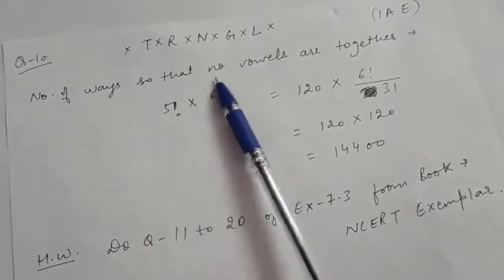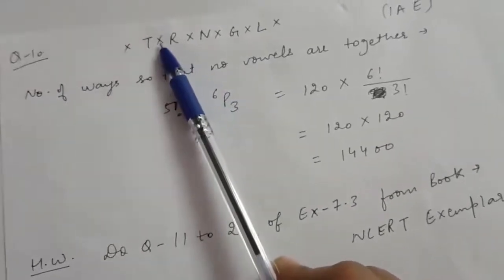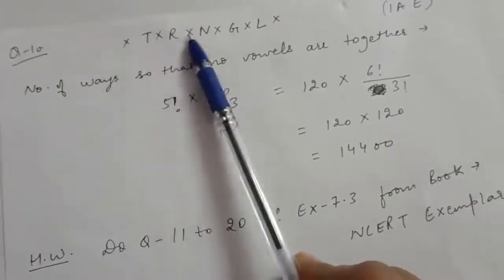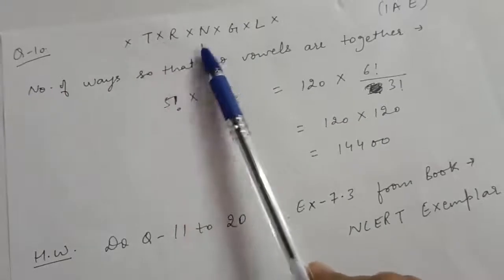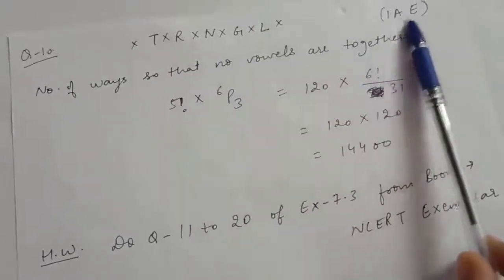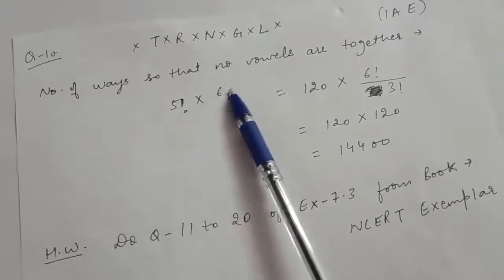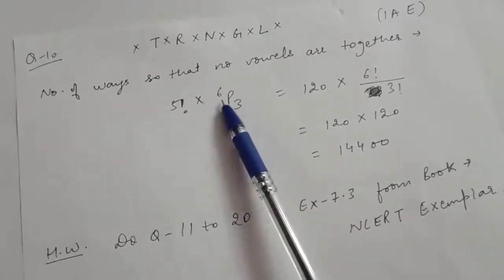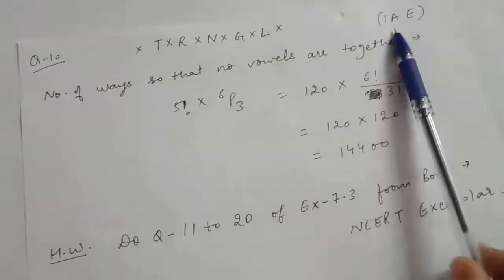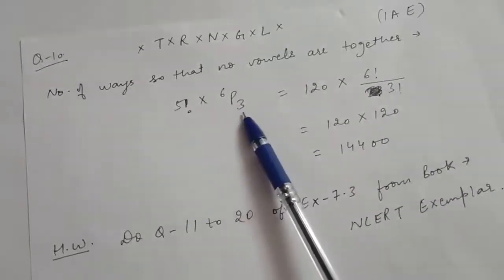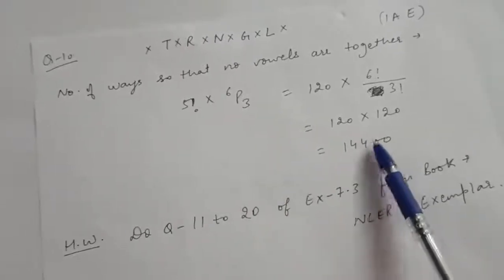If we want that no vowels are together, so we will fill the vowels in these places, that is in between these consonants. So these are 6 places, and vowels in the word triangle are I, A, E, that is 3. And because we have to arrange them, so we will use P. So out of 6 we want just 3 places, because there are only 3 vowels, which can be arranged in 6P3 ways. So when you will solve it, you will get this as the answer, right?